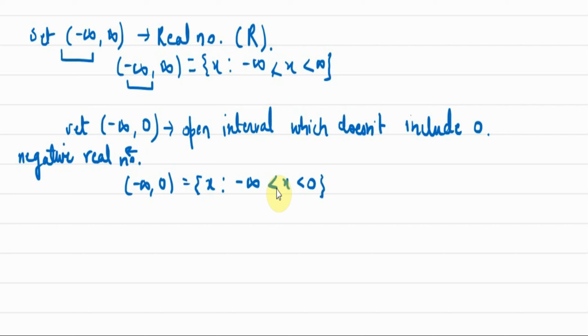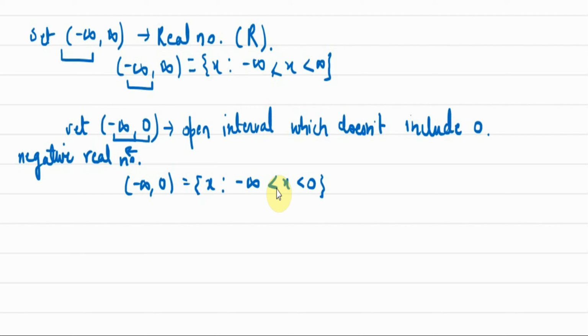It will not include 0 as 0 is a positive integer, sorry, positive real number. Or it can be called an integer also. Integers are a subset of real numbers, we have already discussed. Okay, it will not include 0. हमने यहाँ पर भी राउंड ब्रैकेट इसलिए डाला है क्योंकि 0 is positive, 0 is not negative. ठीक है, तो इसलिए नेगेटिव रियल नंबर्स के लिए हम ये सेट रिप्रेजेंट करते हैं. ठीक है, this set is represented for negative real numbers.